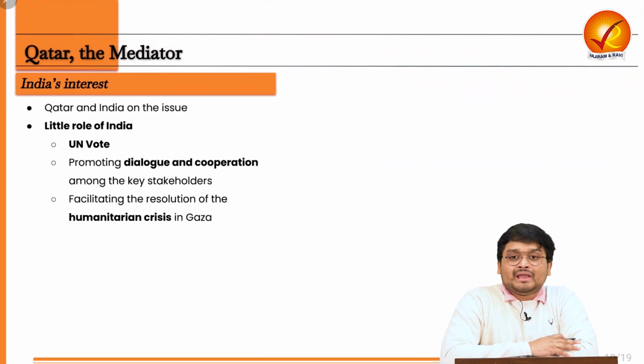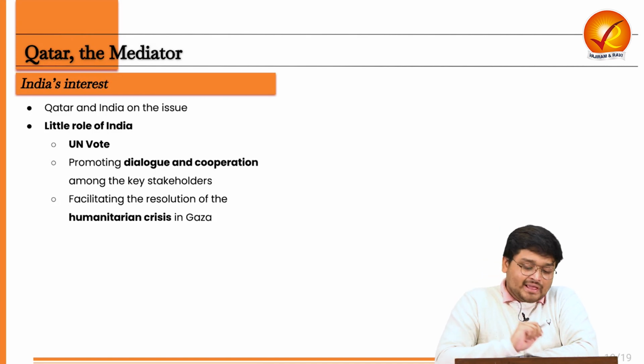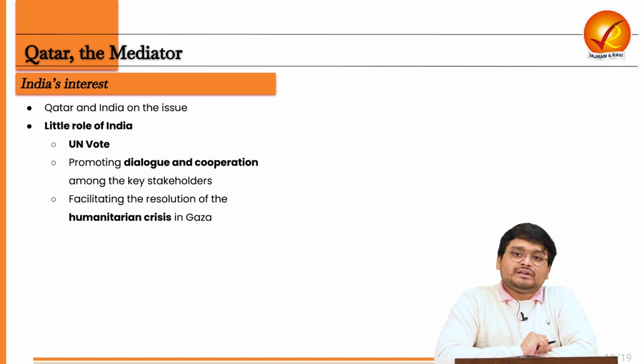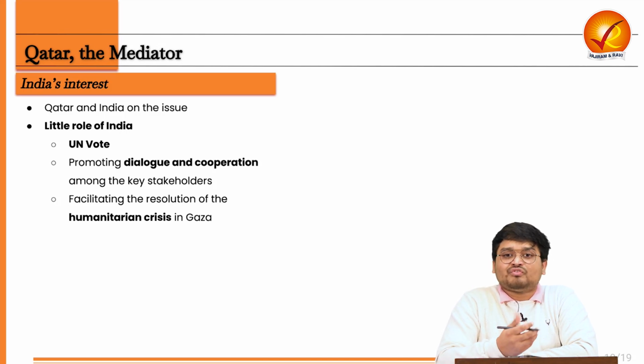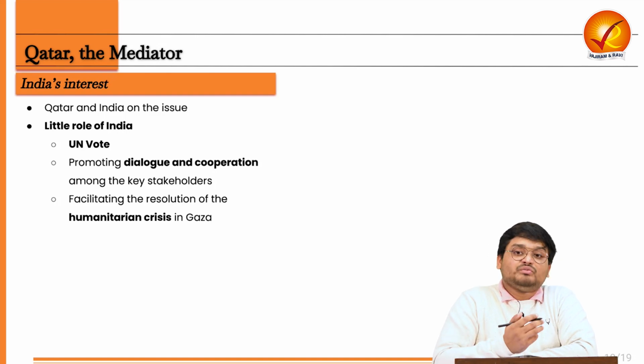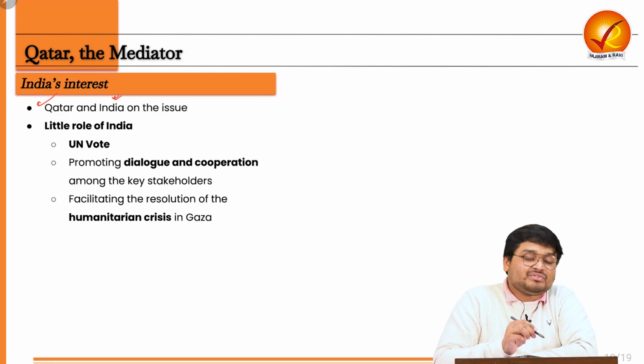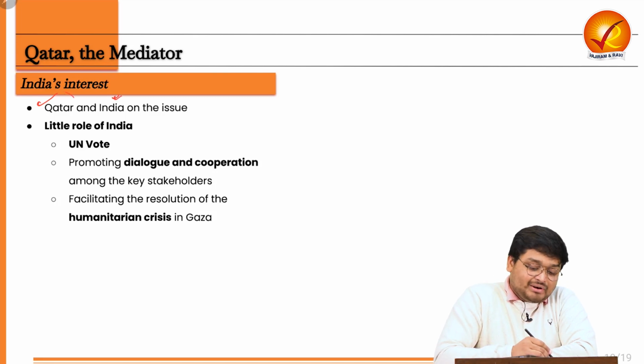Now here, India's interest in this matter cannot be particularly stretched, because directly it does not involve India, and indirectly also, the involvement is not that significant. But we have to understand that Qatar and India are on the same side on this. For example, Qatar and India both condemn the Hamas extremism.